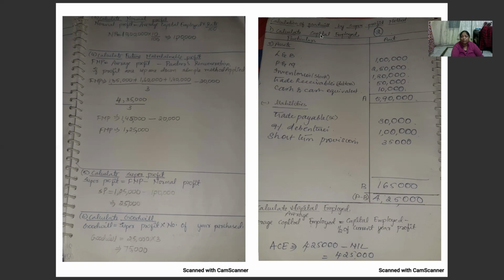Now calculate capital employed. Under that, first land and buildings 1 lakh, plant and machinery 2,50,000, inventories 1,80,000. We will not consider the provision for tax; we will take it as a liability. Investment we will not take. Trade receivables 50,000, cash and cash equivalent 10,000. It is coming to 5,90,000. Now liabilities, under that trade payables 30,000, 9% debenture 1 lakh, short term provisions 35,000. B is equal to 1,65,000. Now A minus B is 4,25,000.